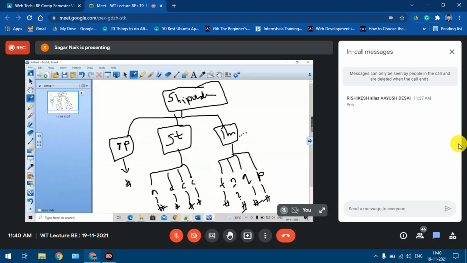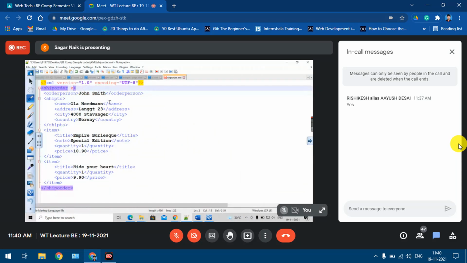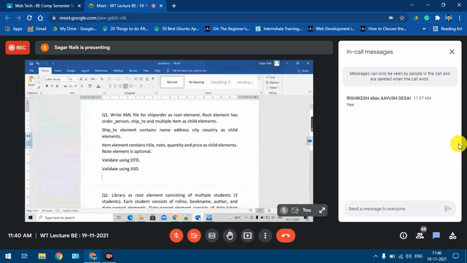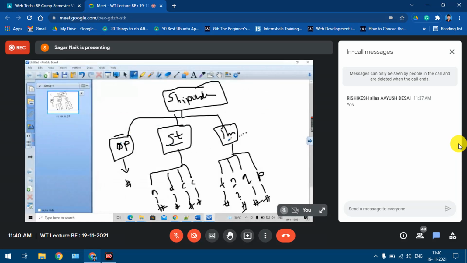So I have written a file for that. This is a valid, well-formed XML file. Prolog, and ship order is the root element. The child elements are order person, ship to, and item.